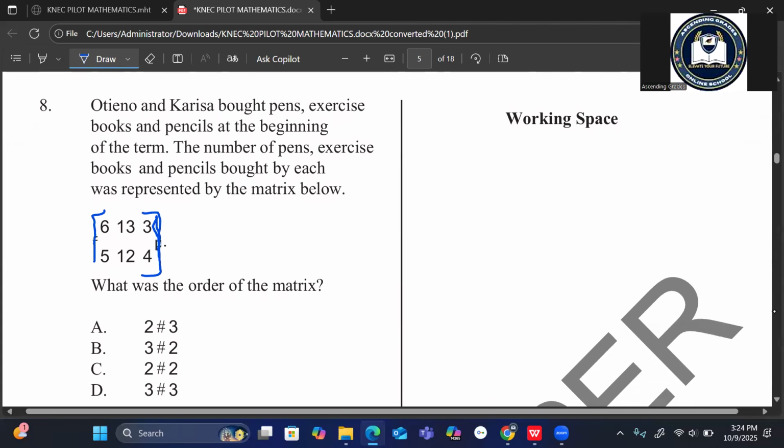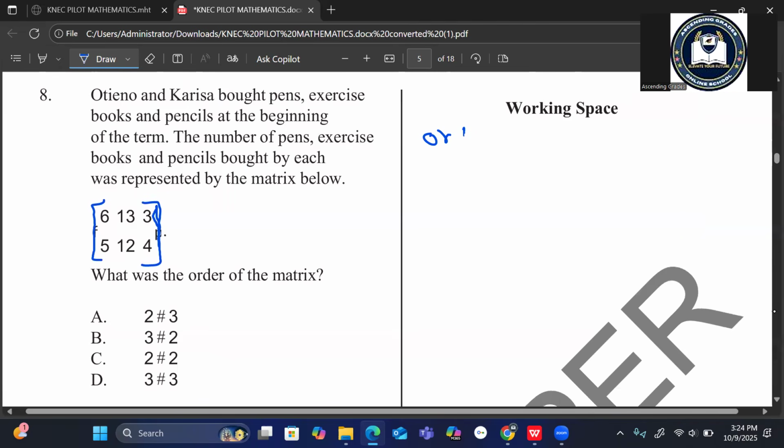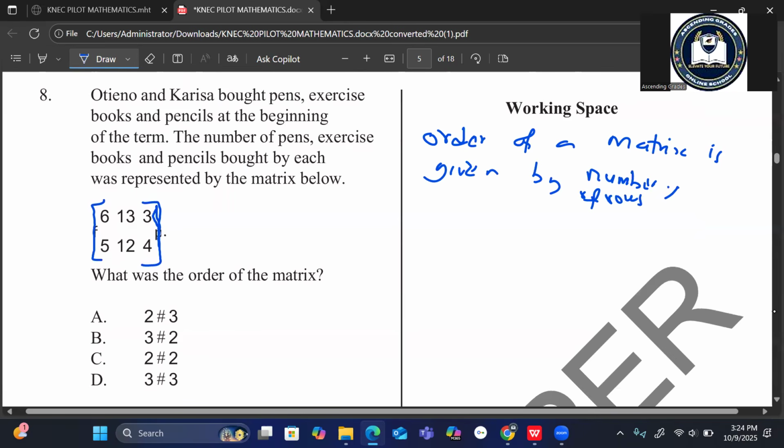That is the matrix. Now, the question is, what was the order of the matrix? The order of a matrix is given by the number of rows times the number of columns.